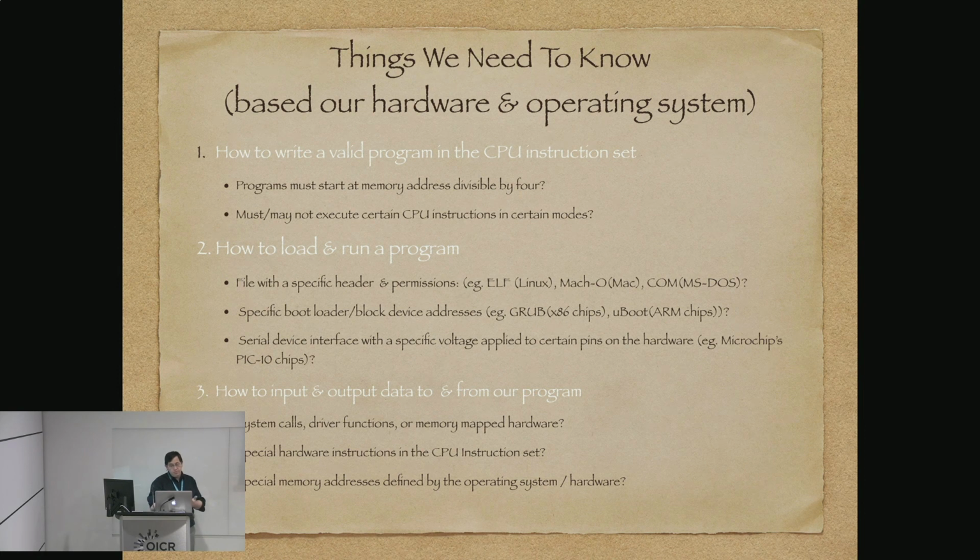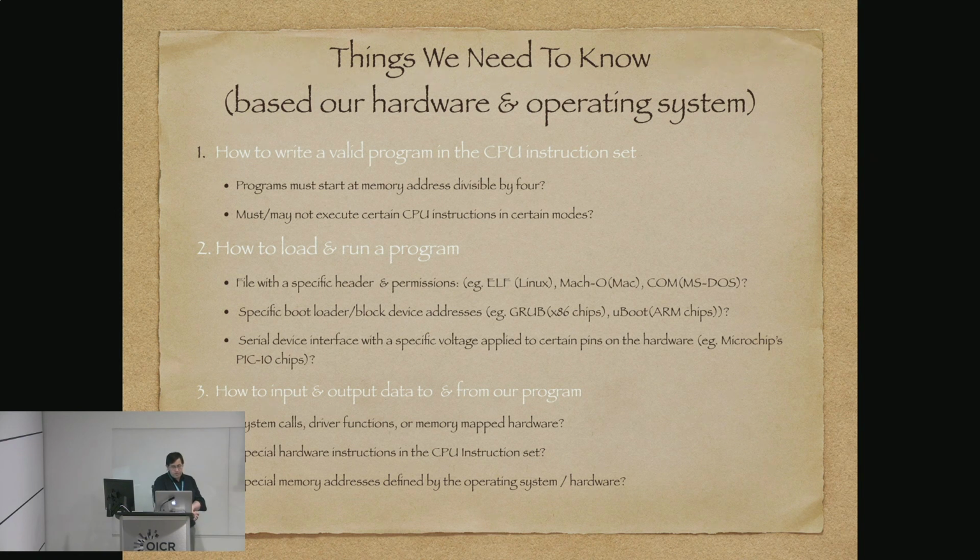Under Mac, Mach-O is their executable file format. .com was MS-DOS. There are Windows PE formats. So whatever the executable file format, whatever the permissions are, we need to be able to match that so we can make our program actually run.